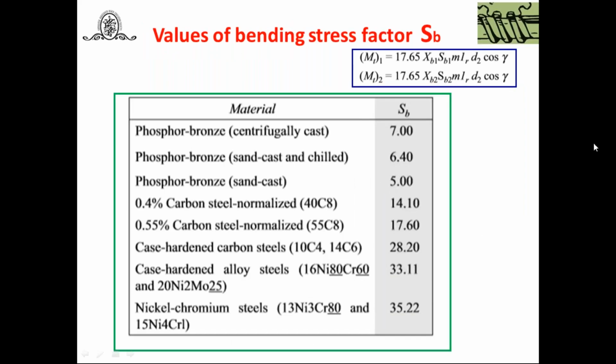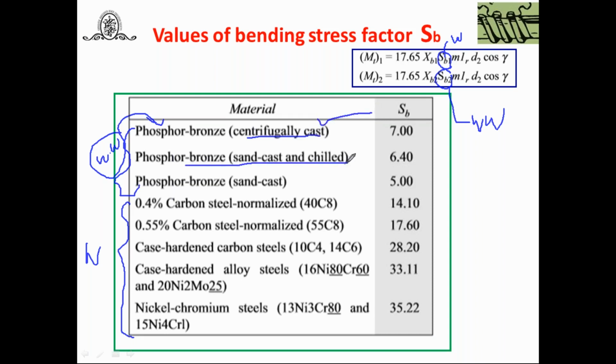Then the second one is the bending stress factor. Now bending stress factor SB1, this is for a worm, and SB2, this is for a worm wheel. How to find it out? Now you know very well which material is used for a worm, and which materials are used for the worm wheel. The worm wheel is made up of softer material, you know very well: phosphor bronze centrifugally cast is the softer material, phosphor bronze sand cast chilled, phosphor bronze sand cast. The worm wheel may be made up of these materials.